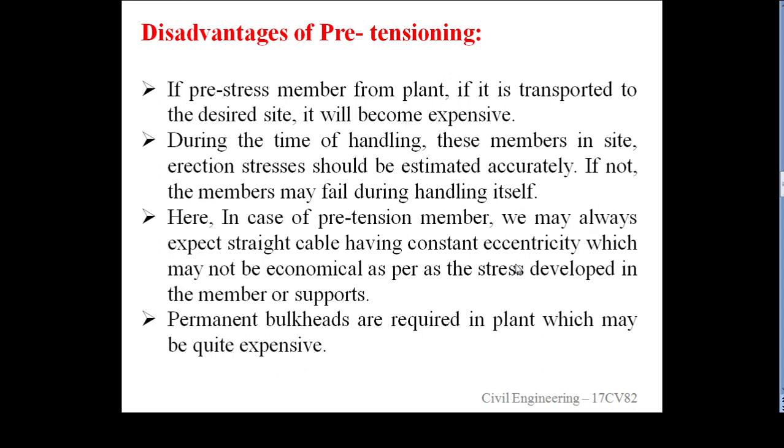Why? Because at the support the bending moment the member carries is zero, so in that case curtailment could take place, but here there is no curtailment in the straight cable, therefore it is not economical in pre-tensioning members.